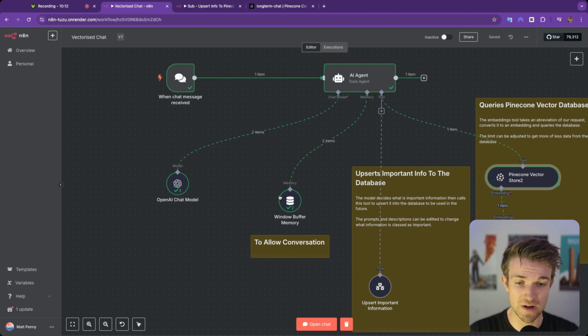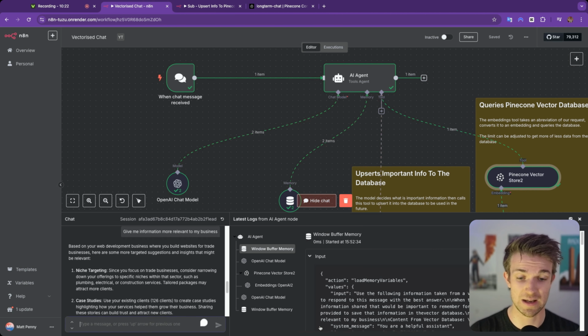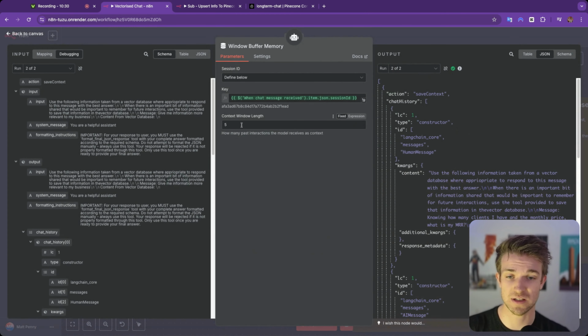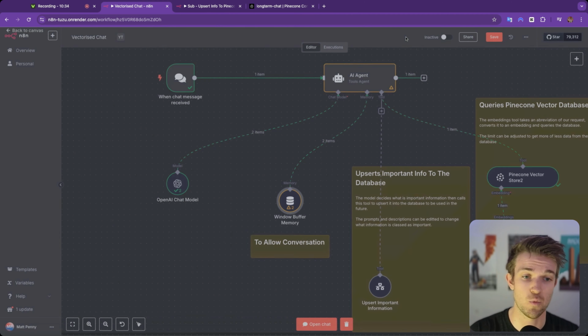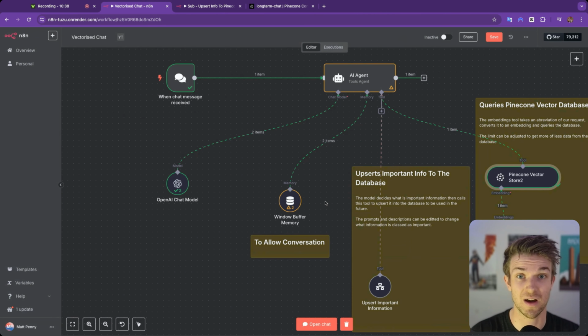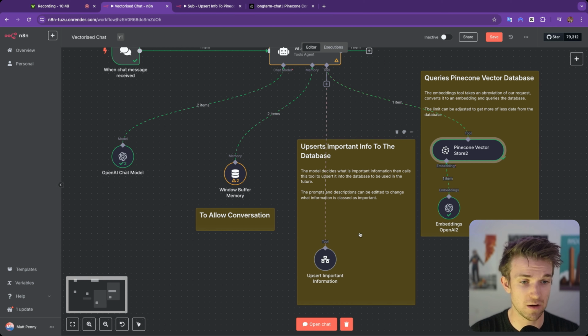We then have the window buffer memory, which essentially allows us to keep having a conversation with this agent. It's not going to store information long term. As soon as we reload this chat within n8n, it's going to forget what we've said. However, that allows us to have a little bit of back and forth here. And if we click into this, we can see exactly how many messages it's going to remember. So 5, let's increase this to 10. And similarly with the limit over here, the higher the number, the better the results, but the higher the cost it's going to be.